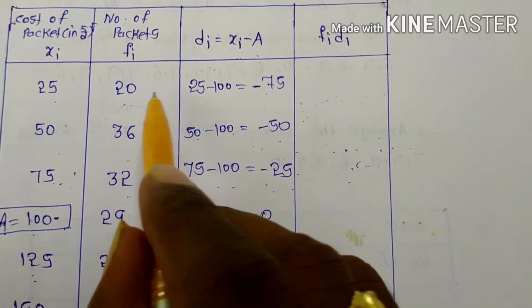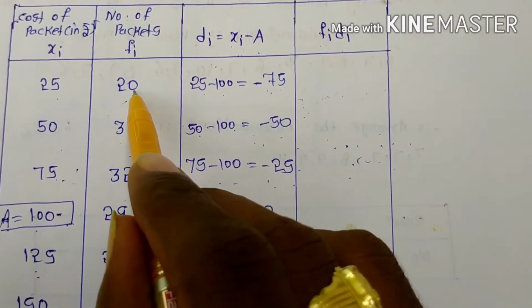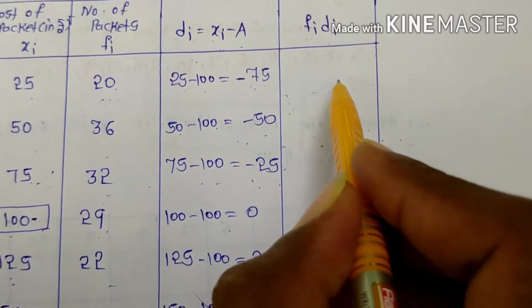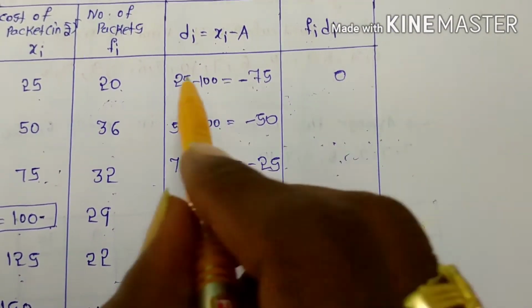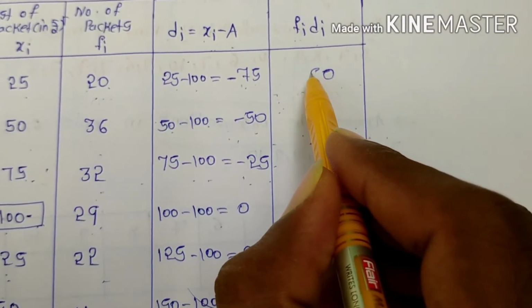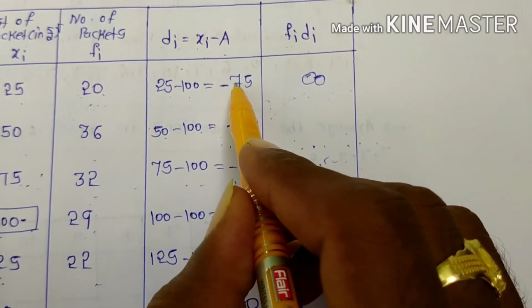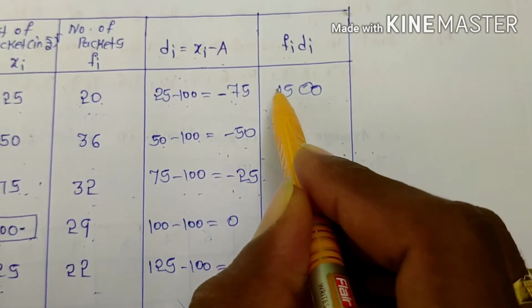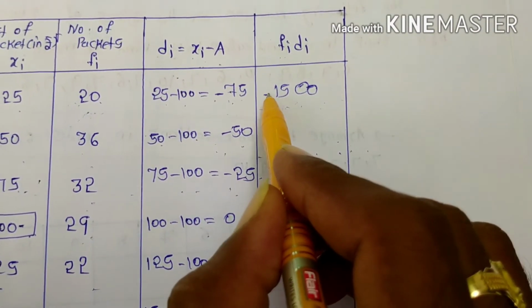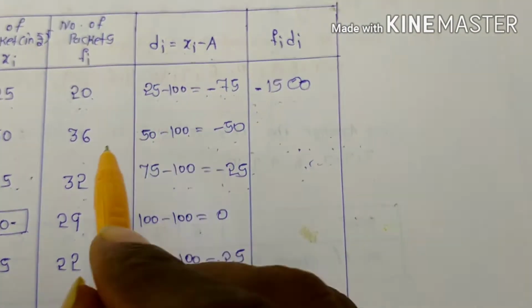Now you can see here 20 into minus 75. First I am keeping 0. Next, 5 twos are 10, 7 twos are 14 plus 1, 15. Now you can write plus into minus, you will get minus 1500 only.